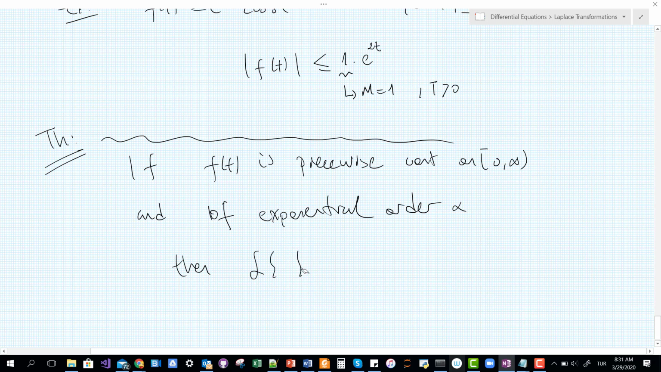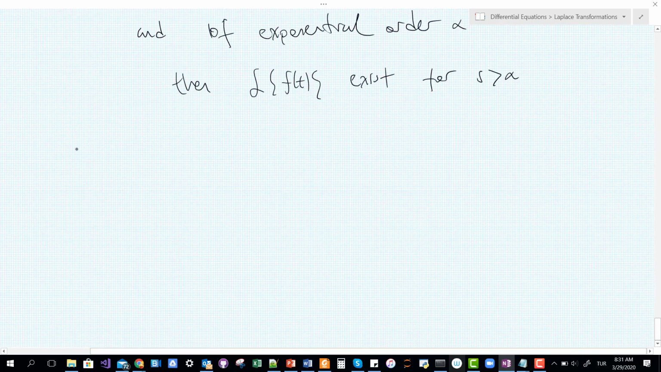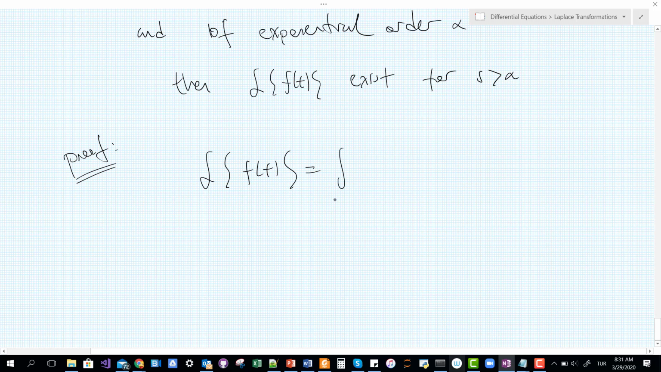For these numbers s, we're going to prove this theorem. What we claim is that the Laplace transform of the function, given by this definition, should exist. Exist meaning it should be convergent. So I'm asking if it is convergent. How am I going to show it is convergent?